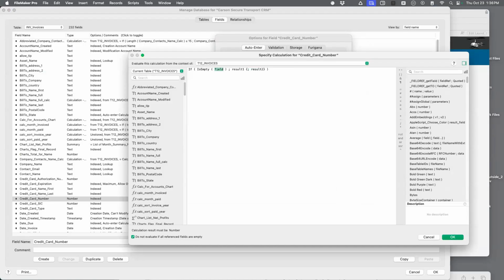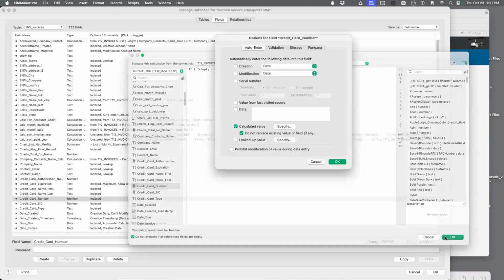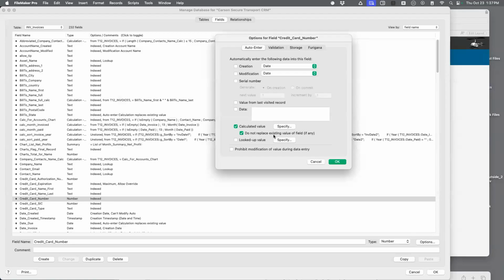So: is empty, referencing the same field, the credit card number itself. If this is 0, then else we put nothing. Now, the check: do not replace value if any exists. So this will always run the first time when you create the record, by blank. It should, right? Do not replace.